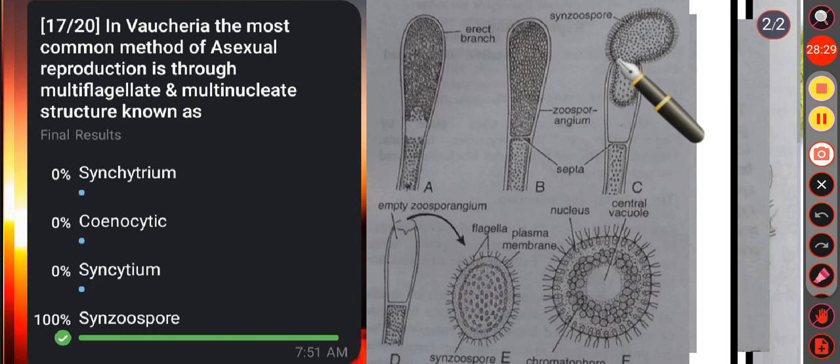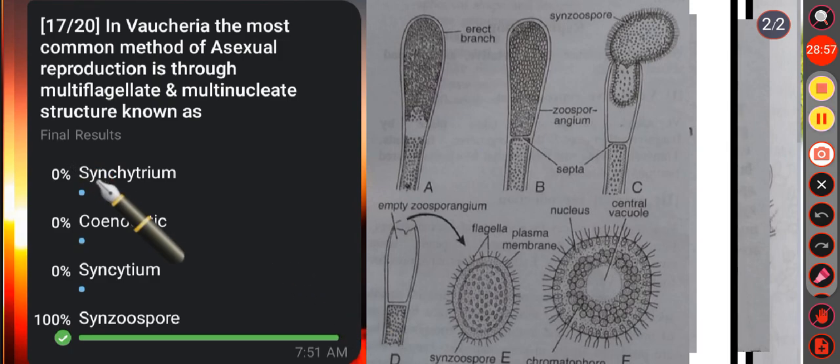So this multinucleate and multiflagellate sporangial mass behaves as a zoospore. Some algologists consider that they are compound structures in which the protoplast fails to break into uninucleate segments. They prefer to call such multinucleate and multiflagellate zoospores synzoospores. So here option D is the correct answer.